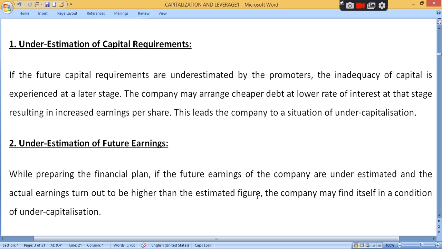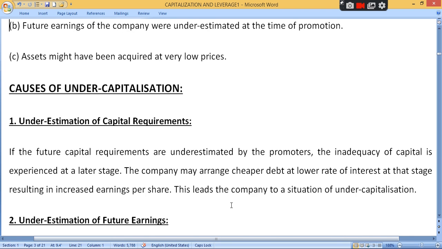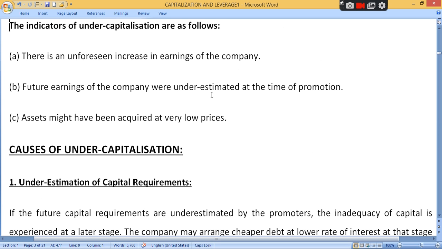તમે assume કેટલા કર્યા હતા 5 lakh rupees નો profit. Future earning means profit, clear. તમે assume estimated figure શું થશે અહીંયા 5 lakh rupees, અને actual earning શું થશે 10 lakh rupees. So that is also a case of undercapitalization. Future earning of company were underestimated. So you estimate, predict, just assume, clear, that in future company will generate 5 lakh rupees profit, but in reality there will be a profit of 10 lakh rupees. તો તમે જે 5 lakh assume કર્યા હતા એને કેવું કહેવાશે underestimated, clear.